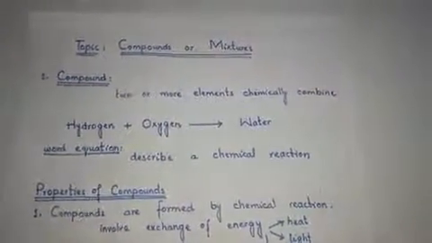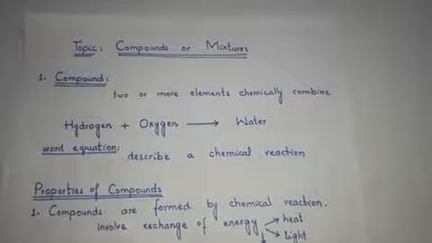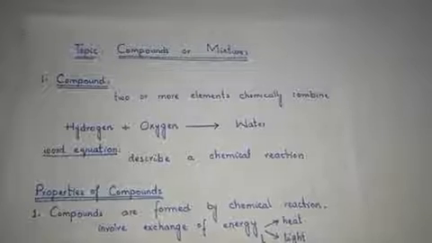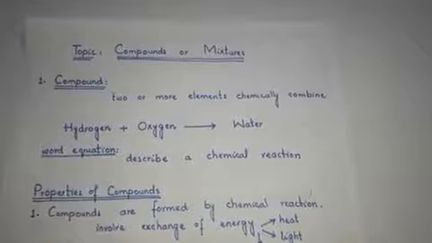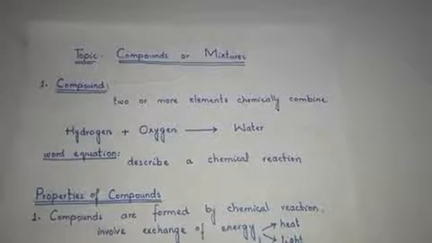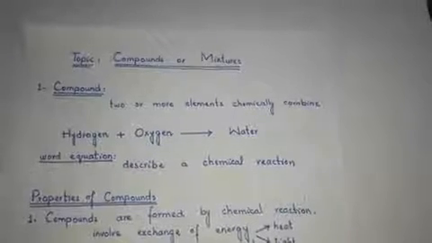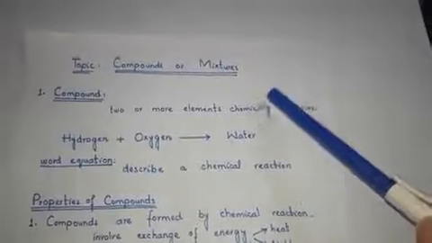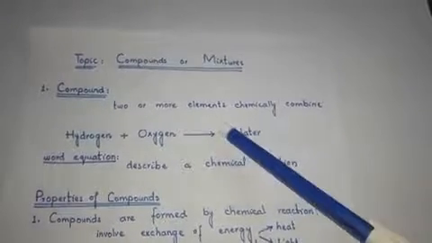Girls, have you noticed that some common substances, such as water, chalk, sugar, wood and air, are not listed in the periodic table, as we read in our last chapter, Elements, the simplest kind of matter, where I told you about the periodic table? So when these substances are not listed in the periodic table, what are these substances? This is our topic. These substances are called compounds or mixtures. So today our topic is about the compounds.